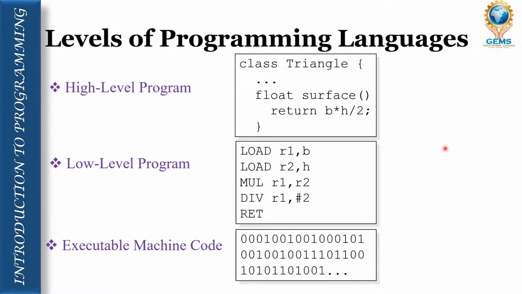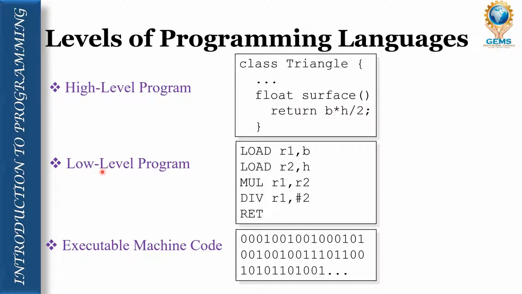Now we have to see the levels of programming language. Dear friends, I already explained to you that based on generation we have 5, but when we talk about levels of programming language, we have 3. The first one is called high level programming language. In high level programming language, we have a syntax that we follow.